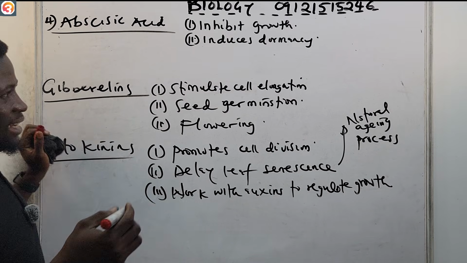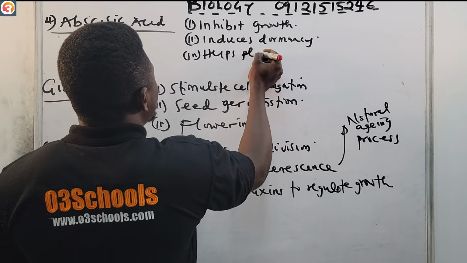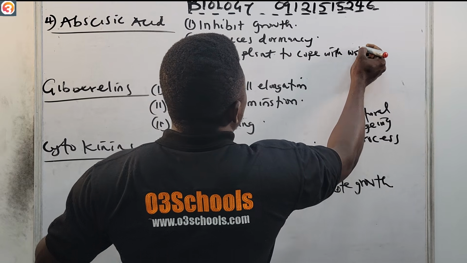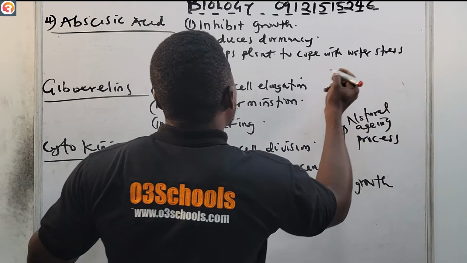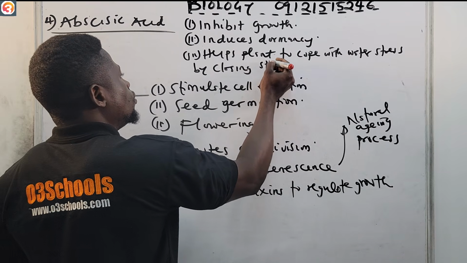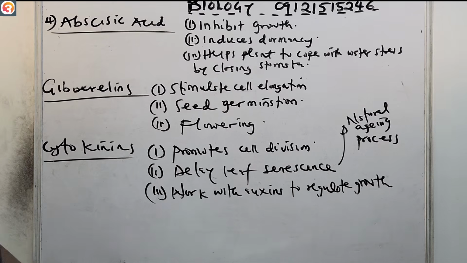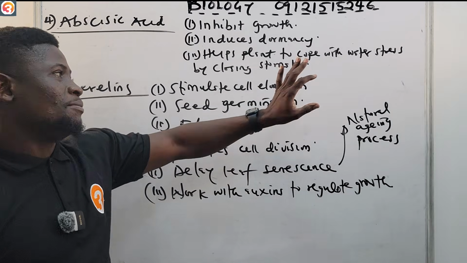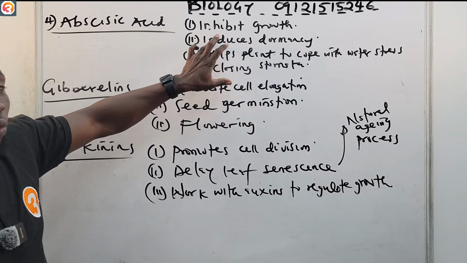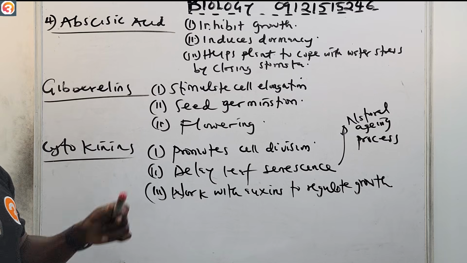While number 3, it helps plants to cope with water stress by closing their stomata. So number 1, they inhibit growth; they induce dormancy; and they help plants to cope with water stress by closing stomata.